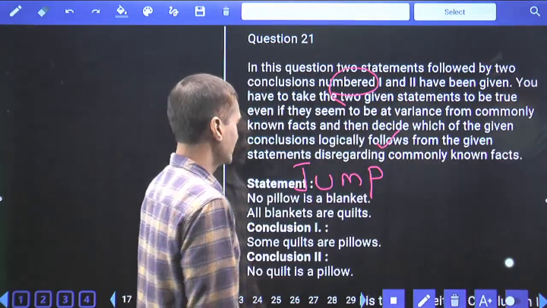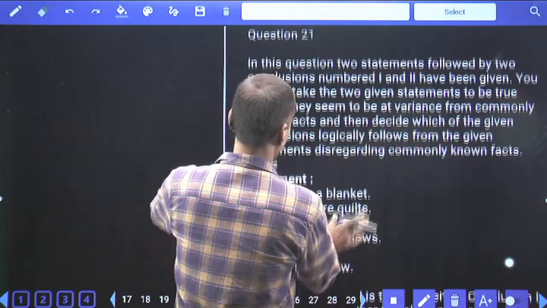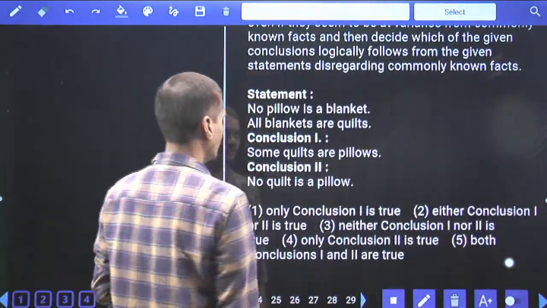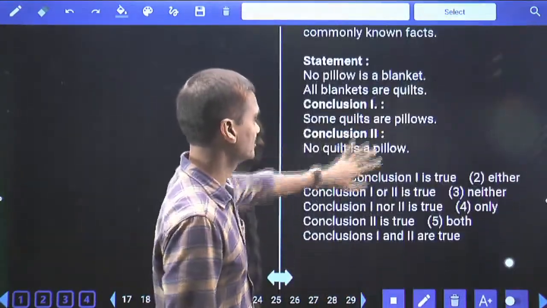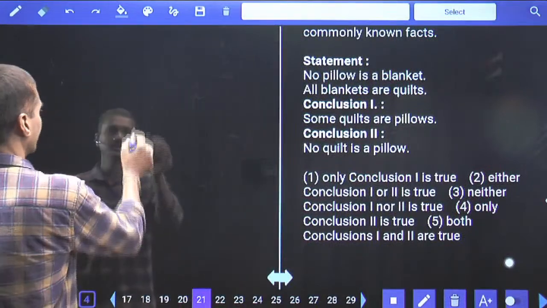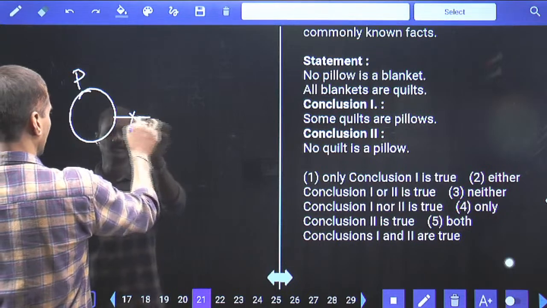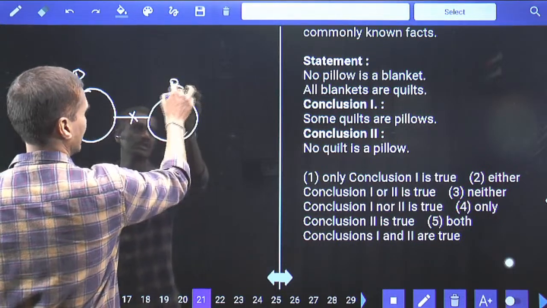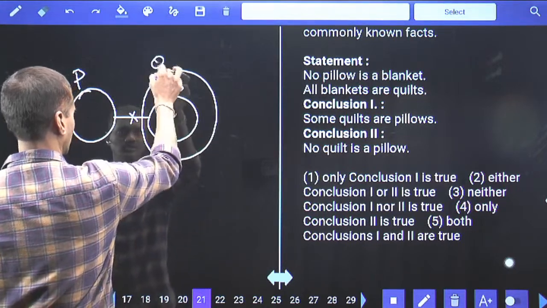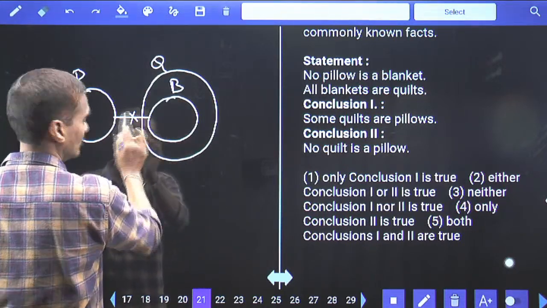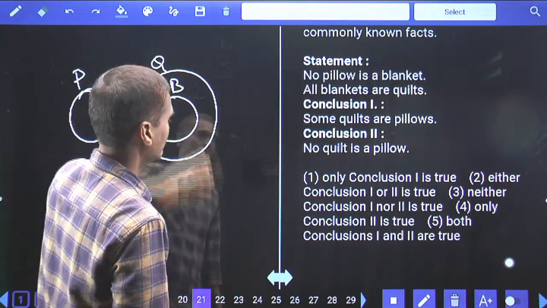Then coming to question number 21 to 25, they are based on syllogisms. Now in these syllogisms, no pillow is a blanket. Tell me how to represent this one. This is pillow and this is blanket, and no is in between the pillow and blanket, isn't it? All blankets are quilt. Now all blankets are quilt.